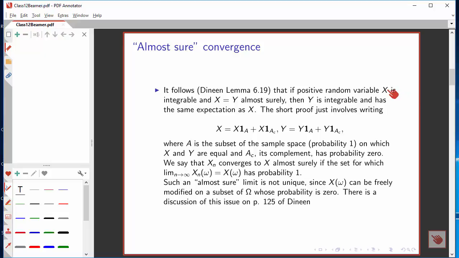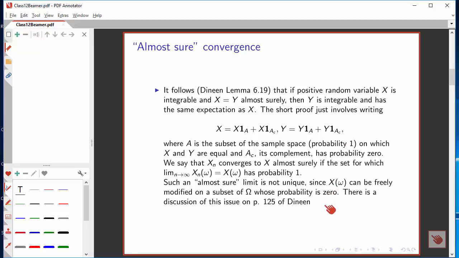So, if we have an integrable random variable x, which happens to equal another random variable y almost surely, then that other random variable y is also integrable, and it has the same expectation as x. The proof of this simply involves splitting off the indicator function for the set on which the two variables disagree, but that set has probability 0, and it doesn't affect the equality of the expectations.